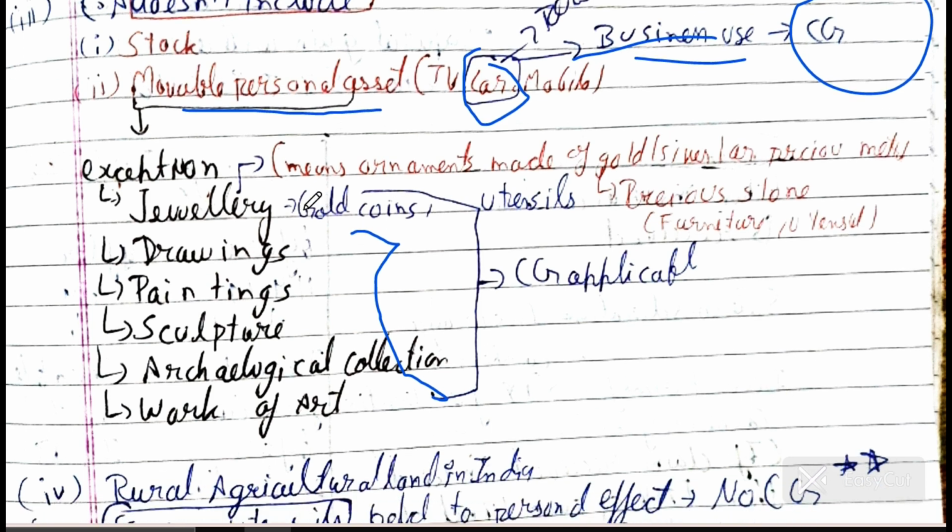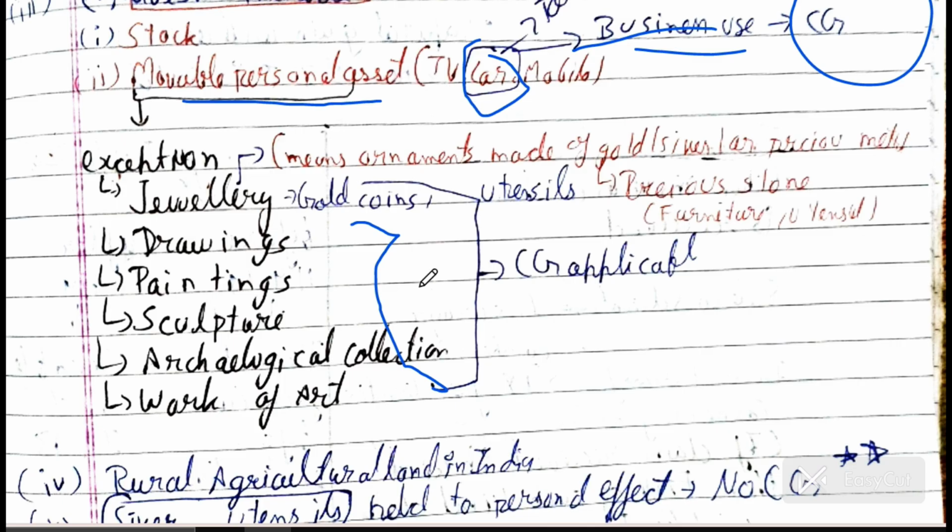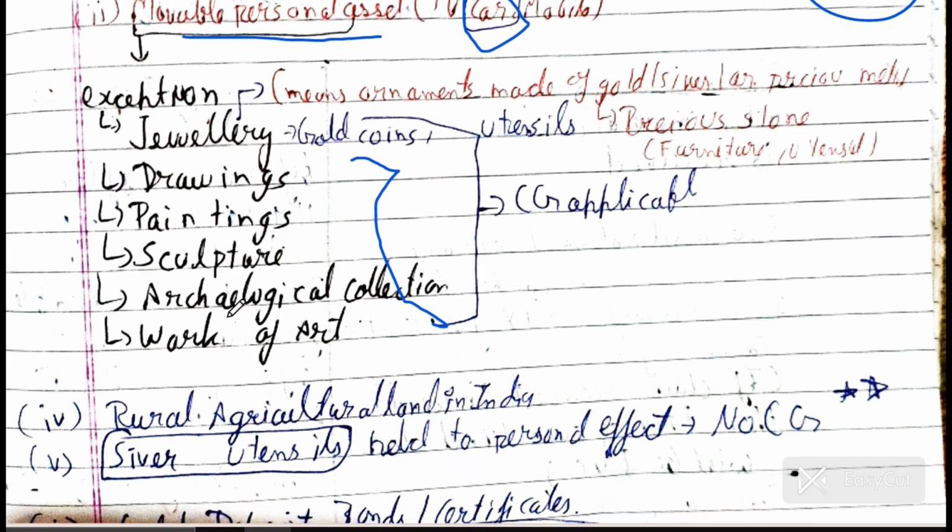Then the exception: jewelry means ornaments, like gold, silver, and any precious metal. Any precious stone is also considered jewelry. Precious stones, furniture, and utensils made of these are in the definition of jewelry, and this is a capital asset, and capital gain will arise from selling those goods.